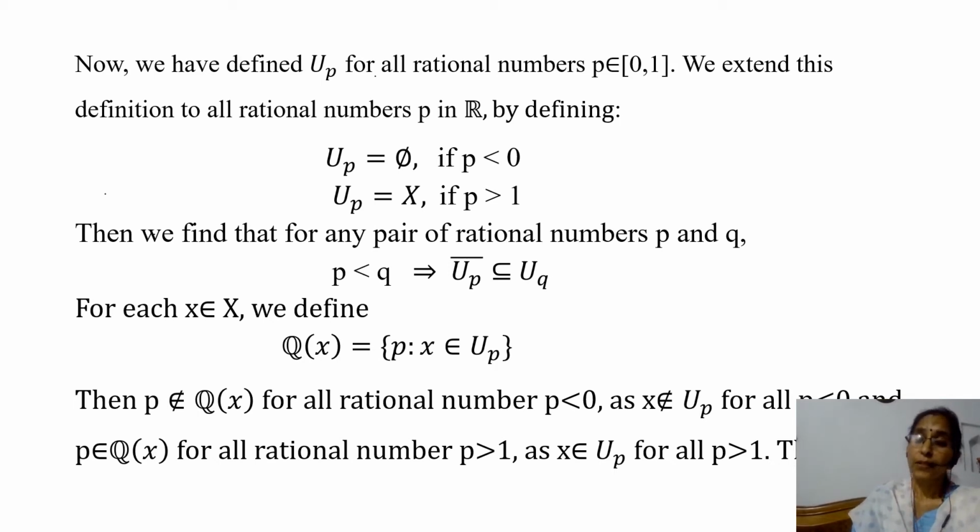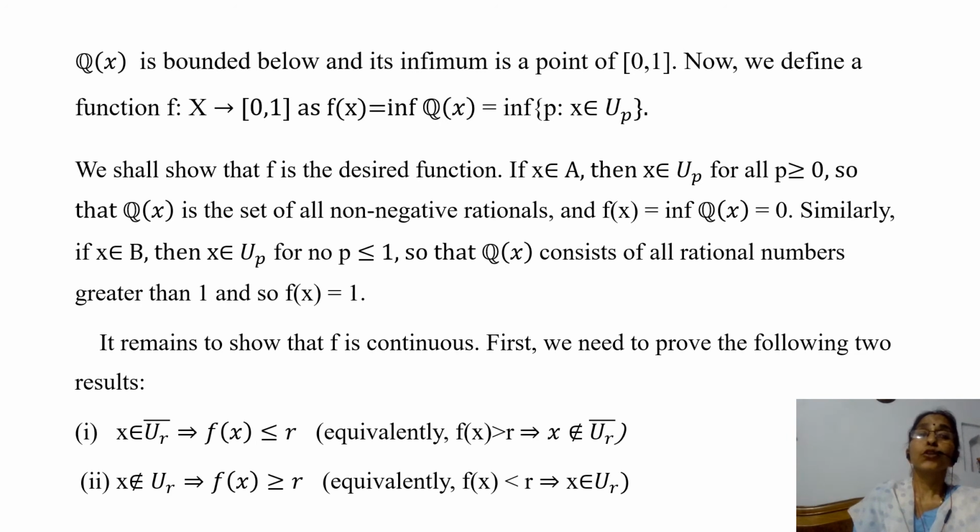In this way, we find that Q(x) is bounded below. Why is this bounded below? Because no p less than 0 is in Q(x), and all p's which are greater than 1 are also in Q(x). So it is bounded below, and its infimum is a point of the closed interval [0, 1].